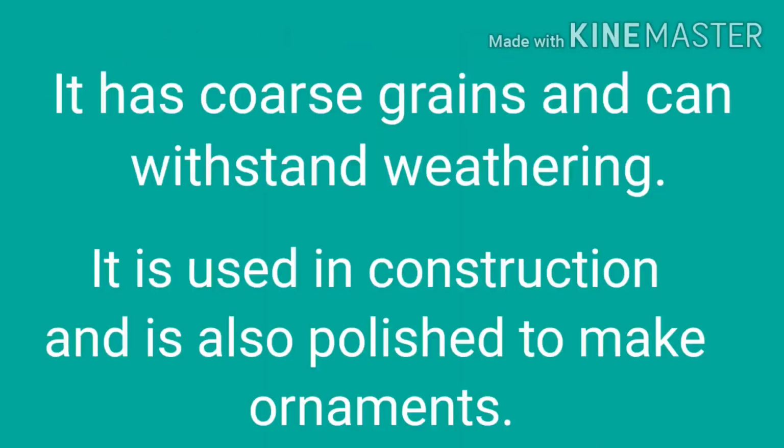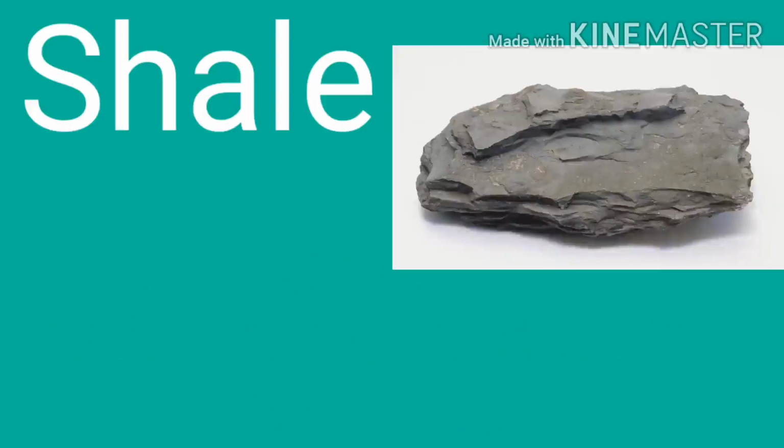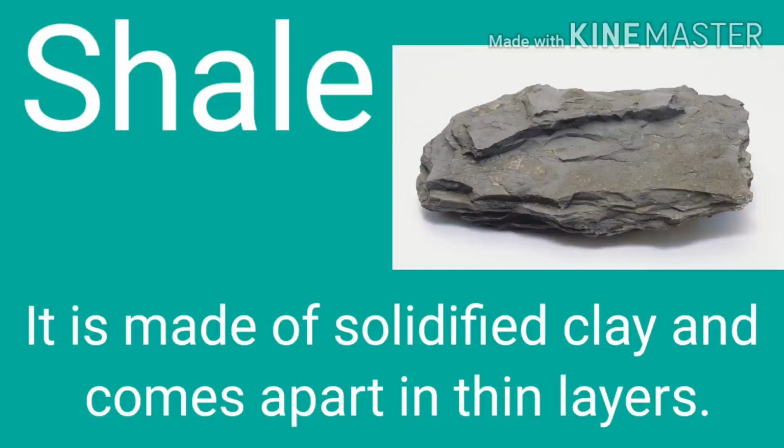Conglomerate has coarse grains and can withstand weathering. Coarse means rough and hard in texture. These rocks do not wear away easily. Conglomerate is used in construction and is also polished to make ornaments. Now coming to shale. It is made up of solidified clay and comes apart in thin layers.